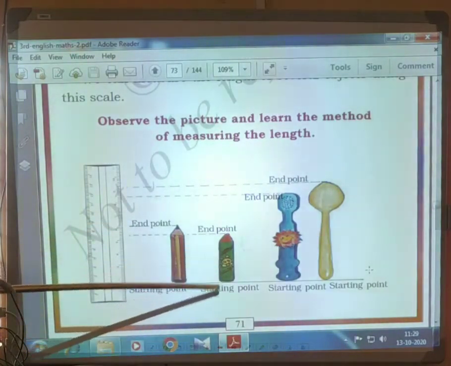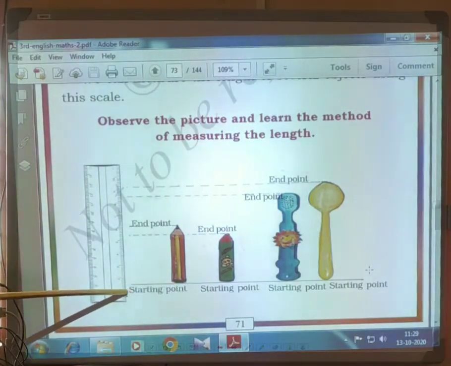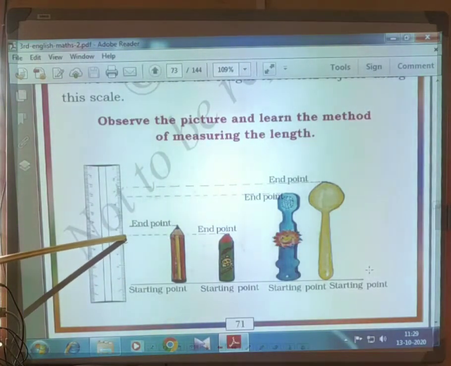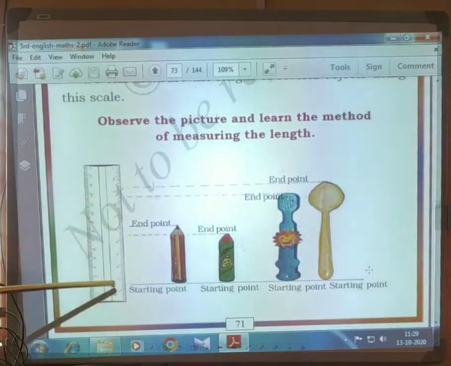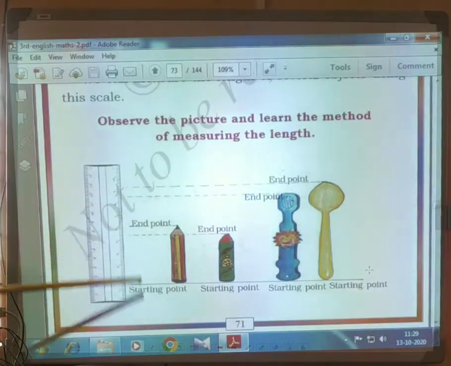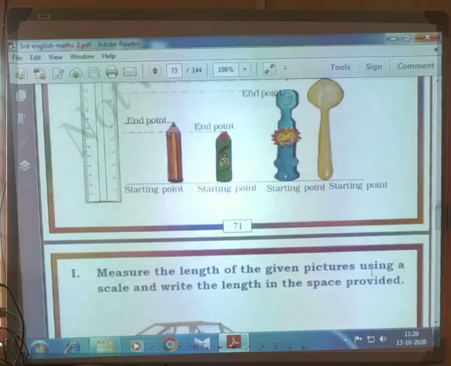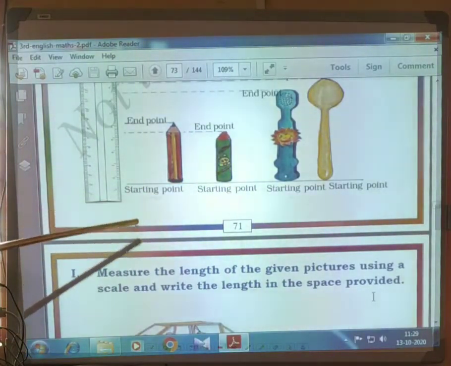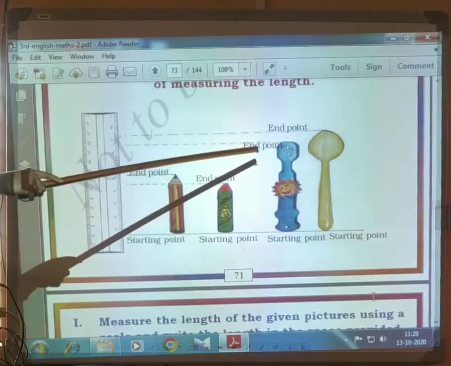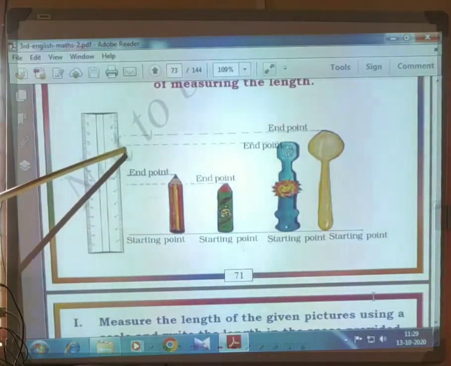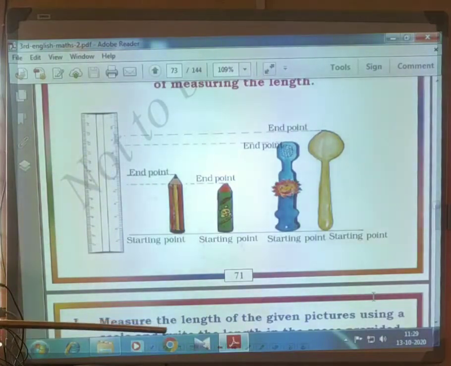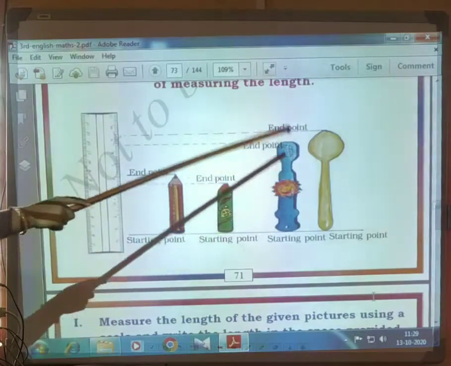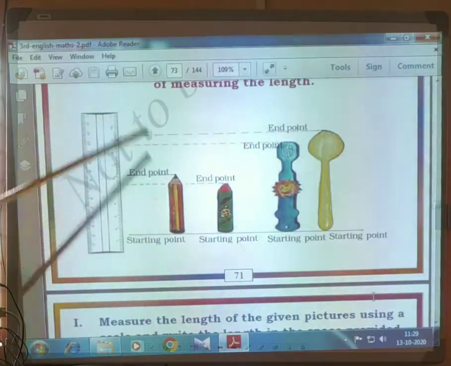For this one the starting point is 1.5 only, and the end point is 5.6. And this one, starting point is 1.5 only, and the end point is 8.9. And for this, the starting point is 1.5 only and the end point is 9.5.